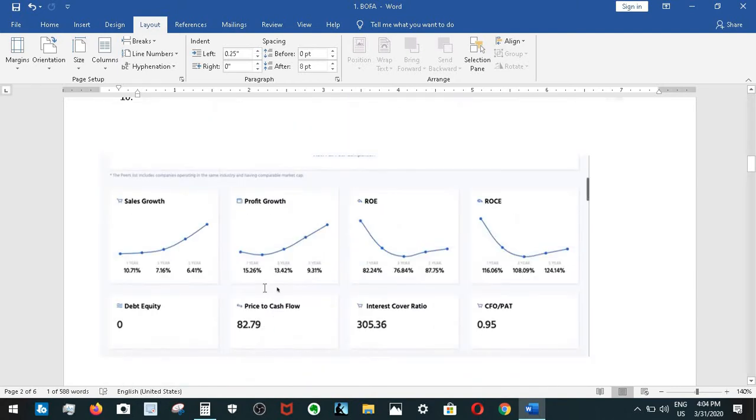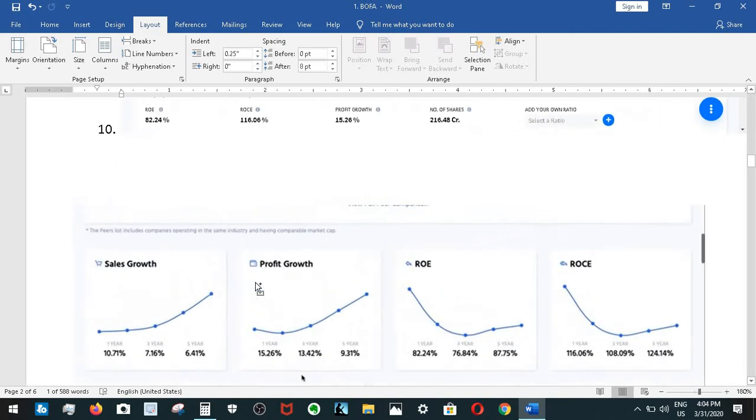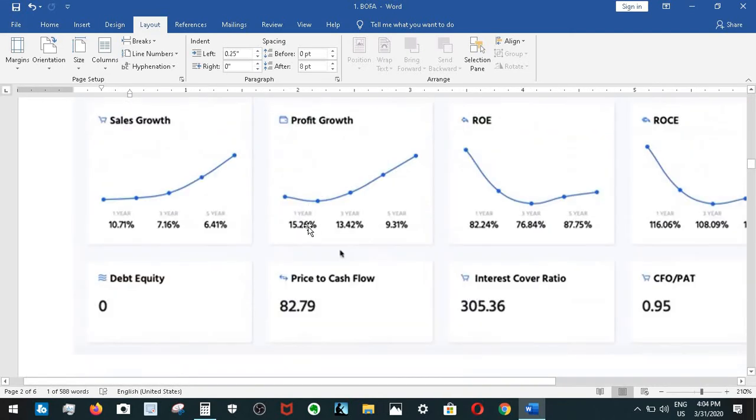That you can find out from this profit growth chart. As you can see, it shows 1 year, 3 year and 5 year profit growth. Last year it gave us 15.26% profit, in 3 years it gave 13.42, and in 5 years it got 9%.